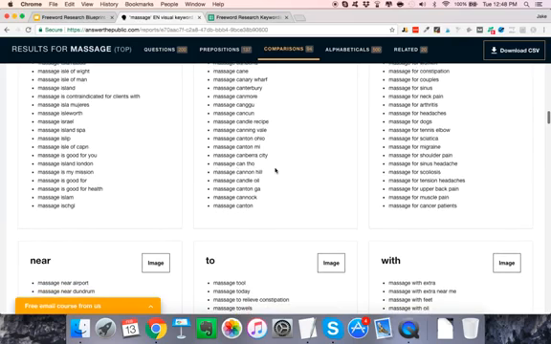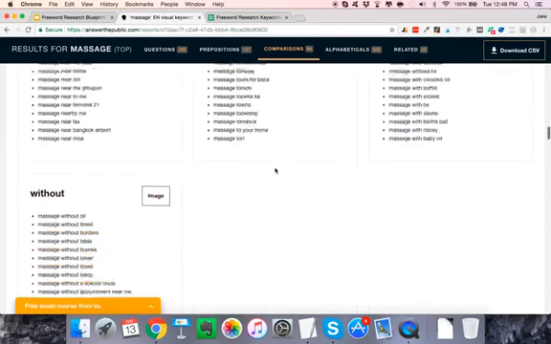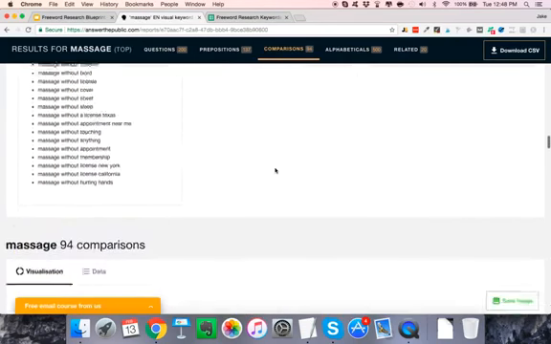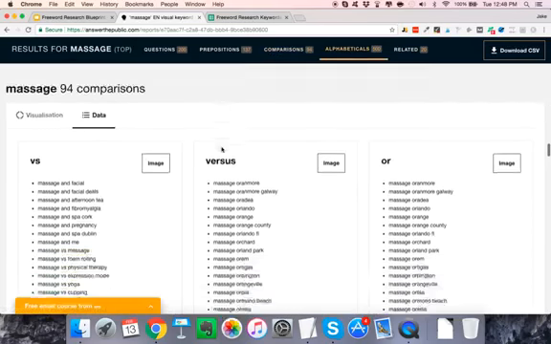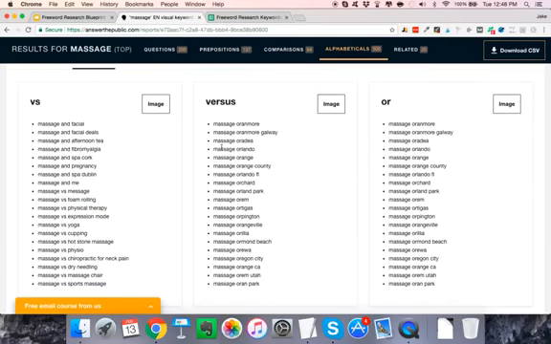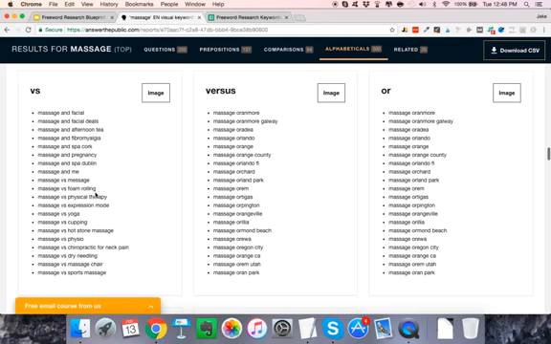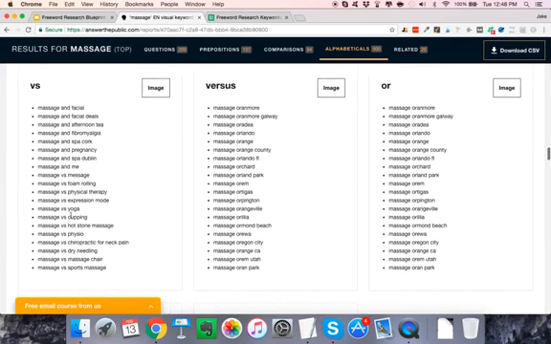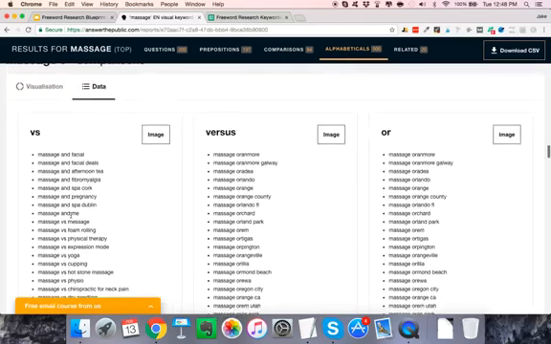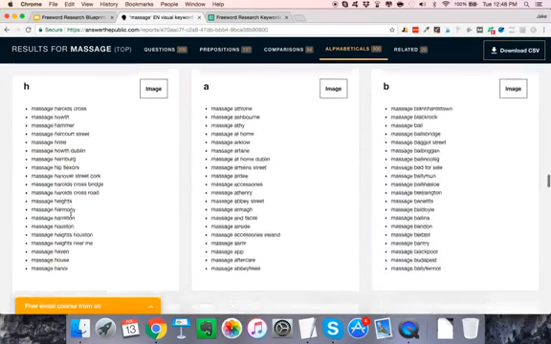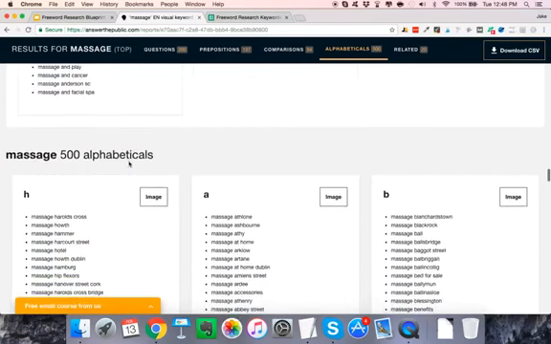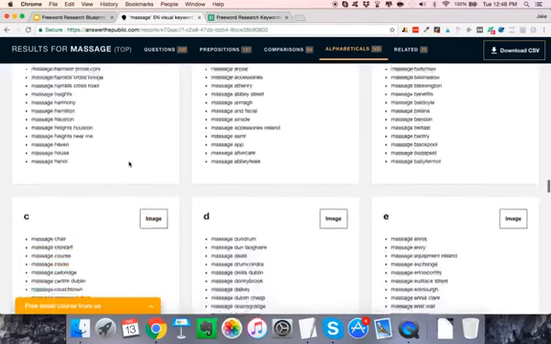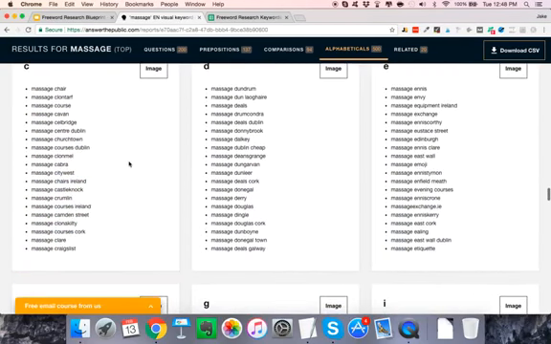And again, some of these are going to be totally irrelevant, but as you scroll down, my guess is that I would find at least a good 25 plus keywords that I like: massage versus foam rolling versus physical therapy versus yoga. I would do articles on all of those if this is my topic. So I really, really like this a lot. And then alphabeticals, there's 500 of those. So yeah, you could be doing that for a while. But yeah, that's Answer the Public.